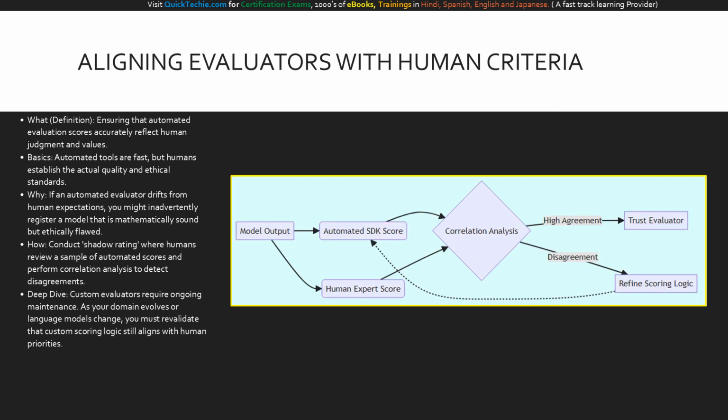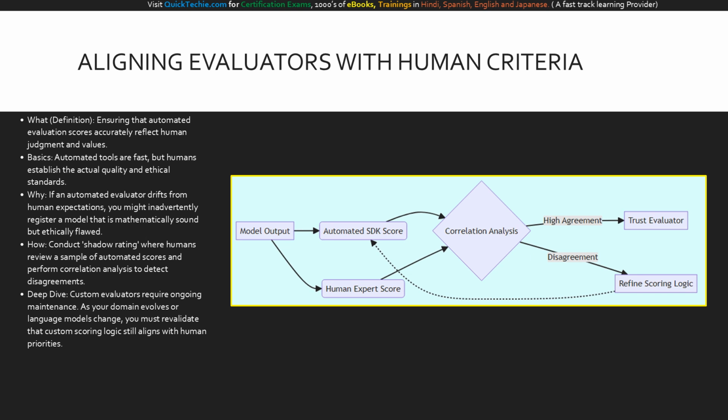While we rely heavily on automation for scale, we must remember a vital truth. Automated evaluations complement human judgment. They do not replace it. Humans establish the quality and ethical standards, and automation simply applies those standards consistently across thousands of examples. Therefore, we must continuously align our automated evaluators with human criteria. If an automated script begins to drift from human expectations, we risk registering a model that looks mathematically perfect but is practically or ethically flawed. We solve this by conducting shadow rating, where human experts manually review a sample of responses and perform correlation analysis against the automated scores.